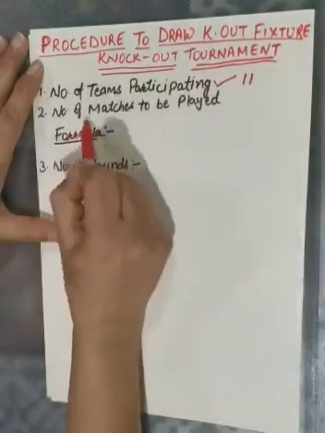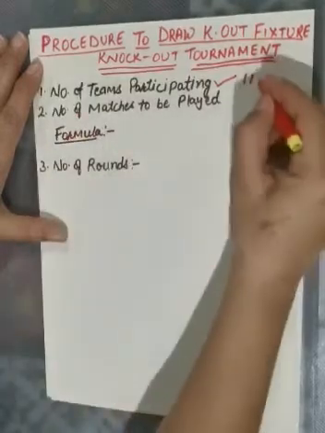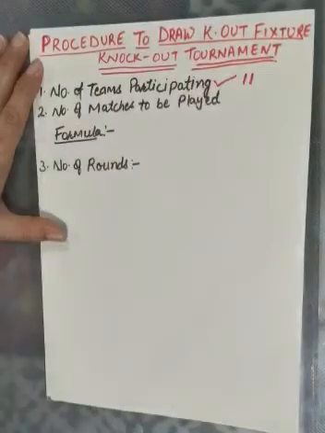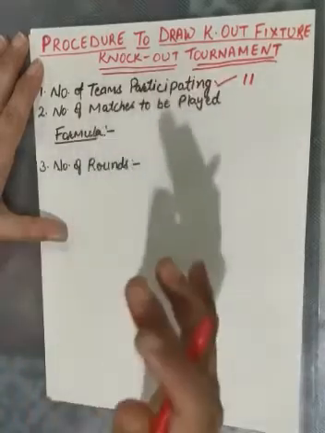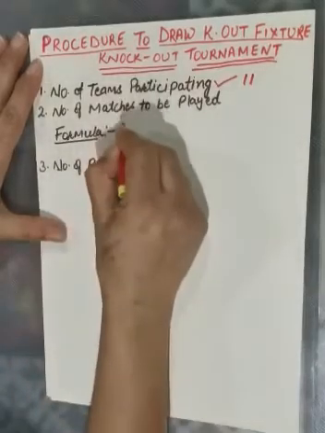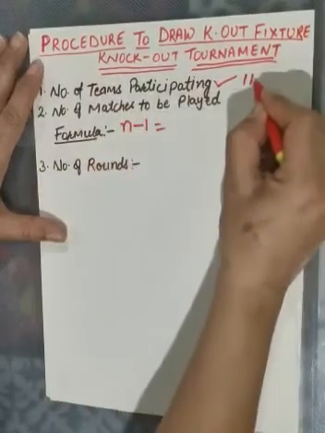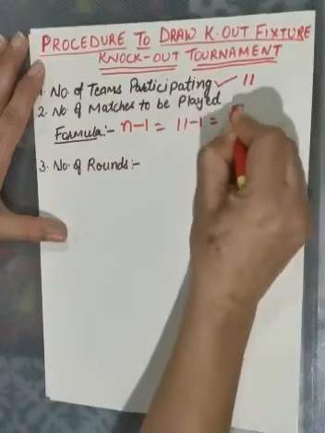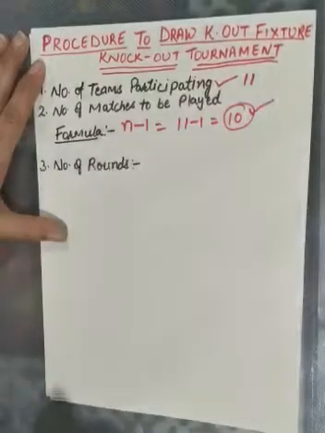Next is the number of matches to be played. Here it is very important. We have the teams, now the matches. We have a formula, so we have to take out the matches with the formula. What is the formula? Number of teams minus 1. The number of teams is 11, so 11 minus 1. How many matches will we play? There will be 10 matches.